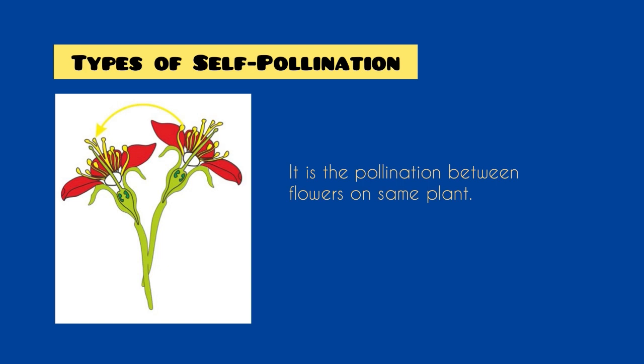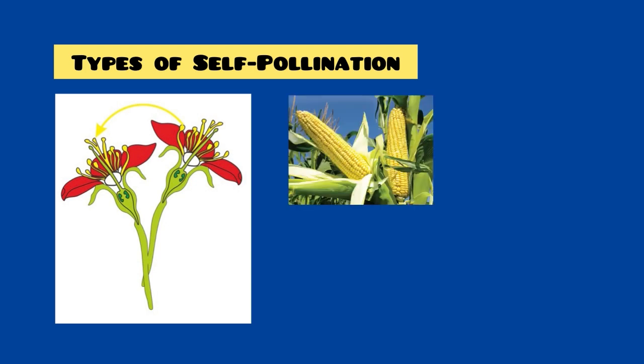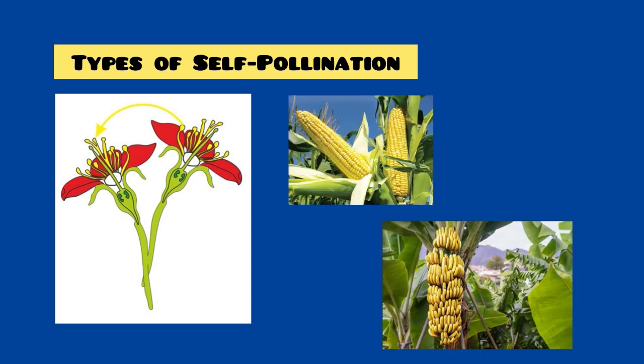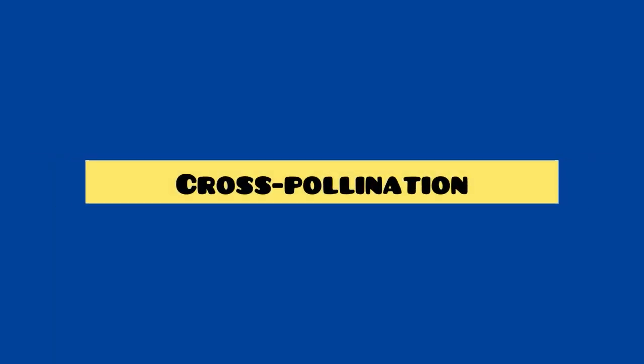It is the pollination between flowers on the same plant. The flowers are genetically similar. Example plants of self-pollination: maize and banana.